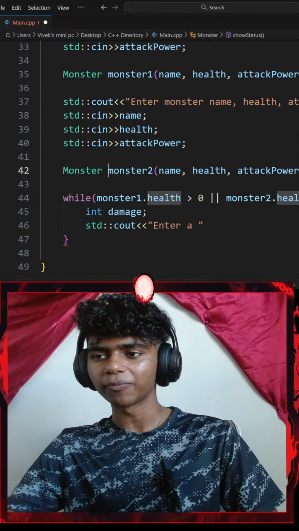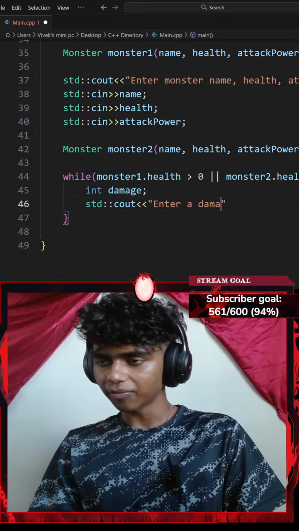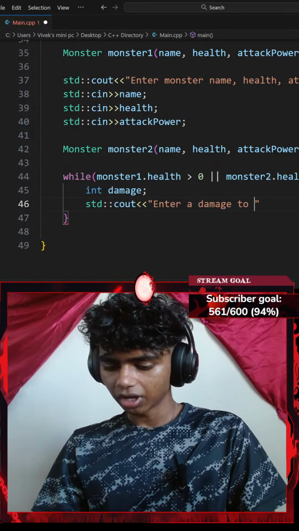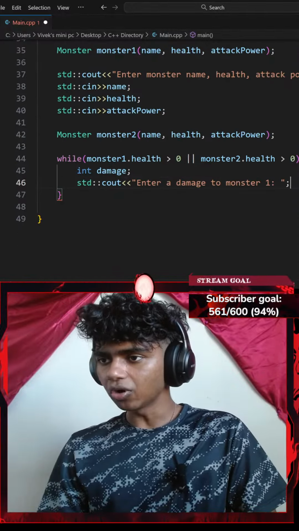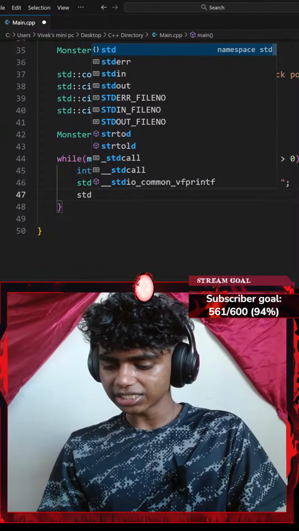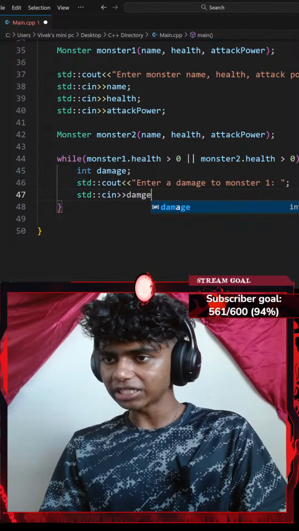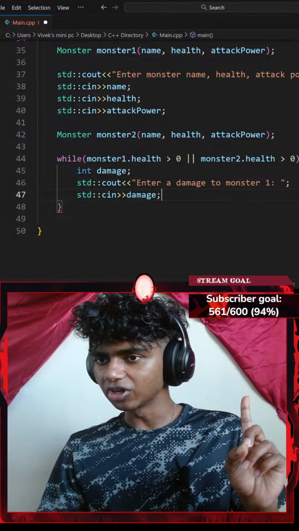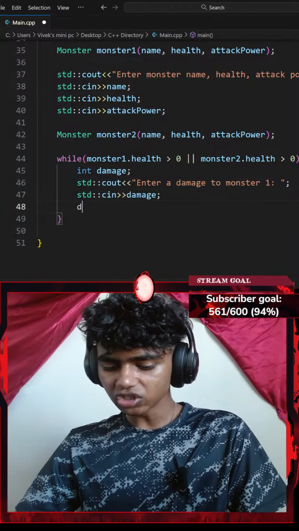that I created. For example, monster 2. Okay, enter a damage to monster 1. Okay, I'll end that with a semicolon, and then let's go ahead and add a standard console input with an extraction operator. I'm going to extract my damage variable, ending with a semicolon. Okay, and then let's do something like my monster 1.